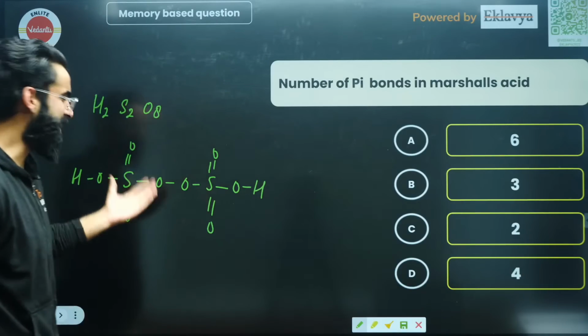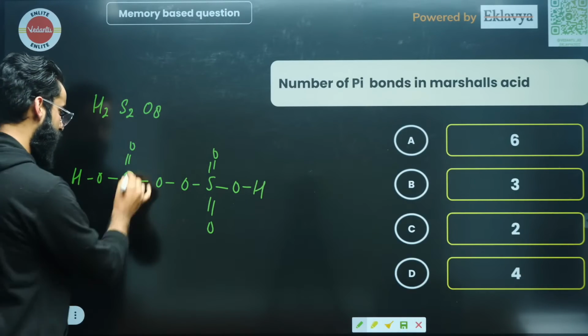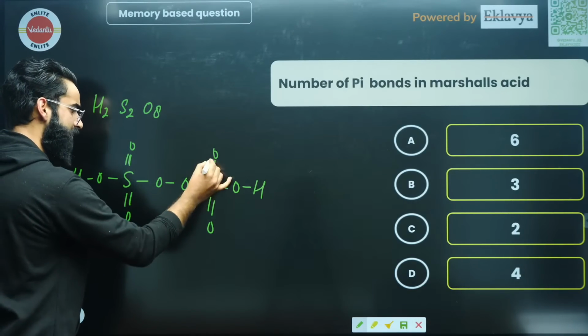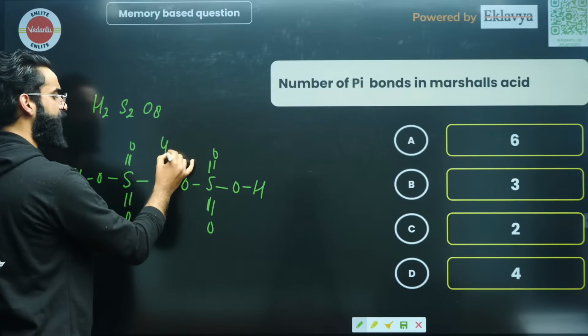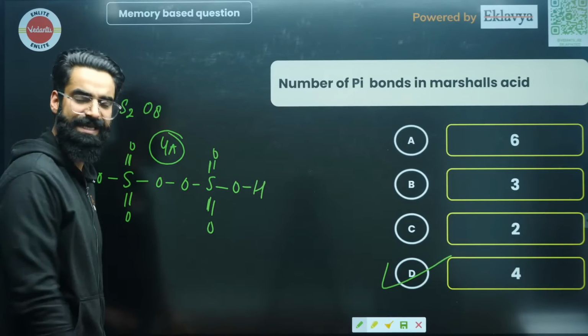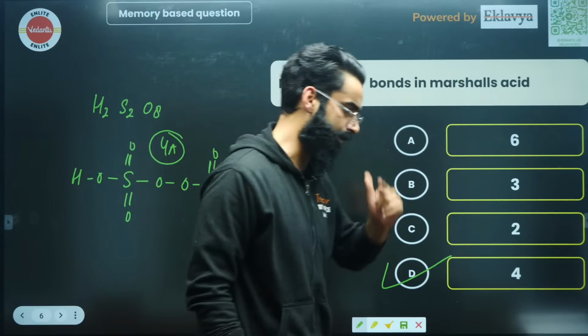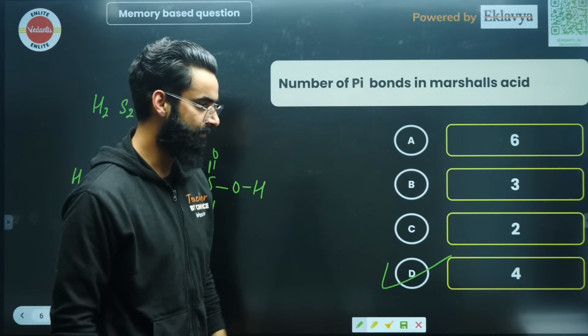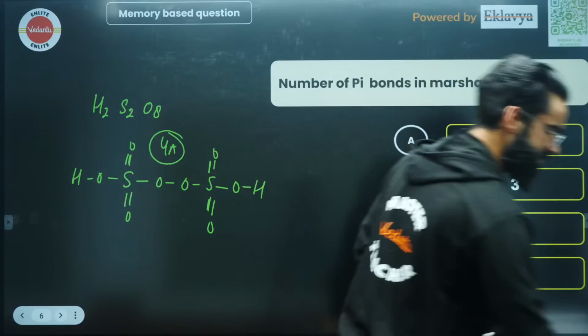Now people, just check the number of pi bonds. See, this is one of the pi bonds, second, third and fourth. So there are basically 4 pi bonds present in Marshall's acid. So it's absolutely going to be option D, which is the correct answer of this particular question, right? Perfect. A very simple and basic question this is.